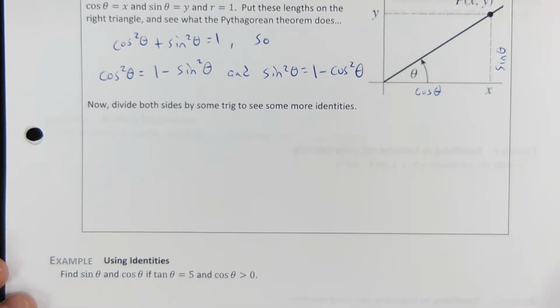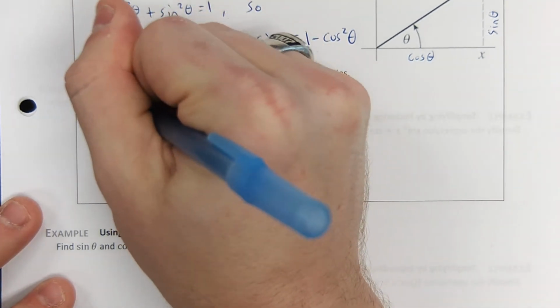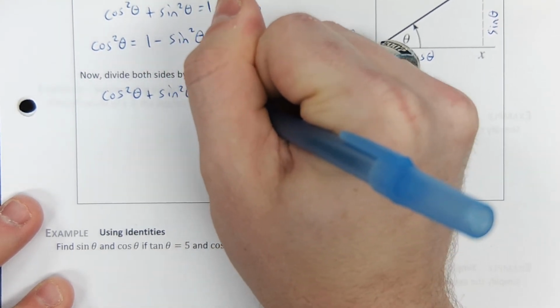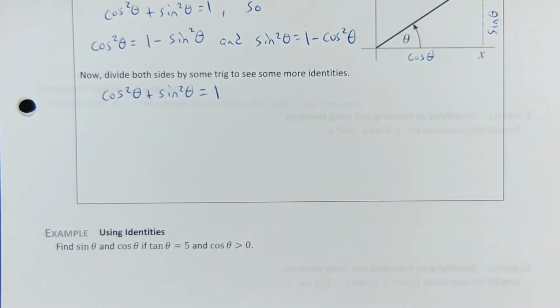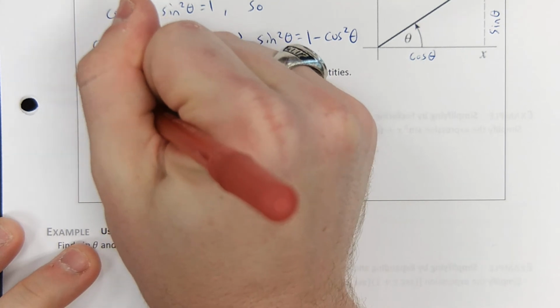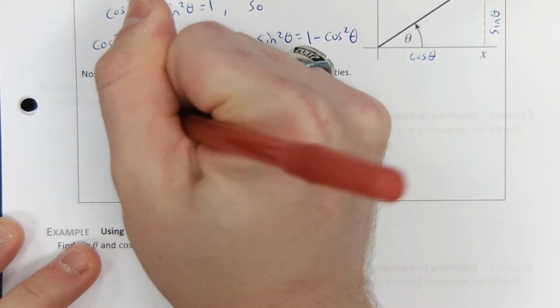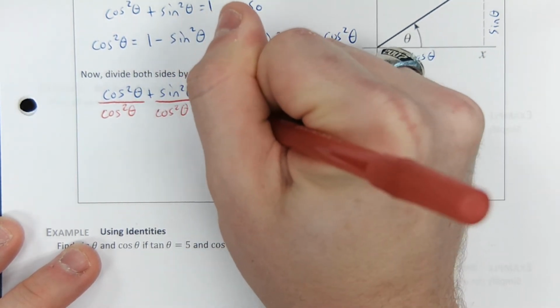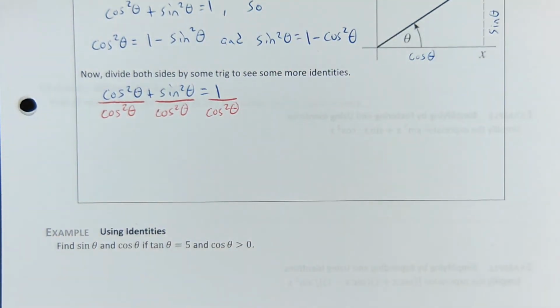So let's write the Pythagorean identity again. Cosine squared theta plus sine squared theta equals 1. And what I would like to do is divide everything by cosine squared theta. Let's see what happens. Well, anything divided by itself is just 1, right? So cosine squared theta divided by cosine squared theta is just 1.